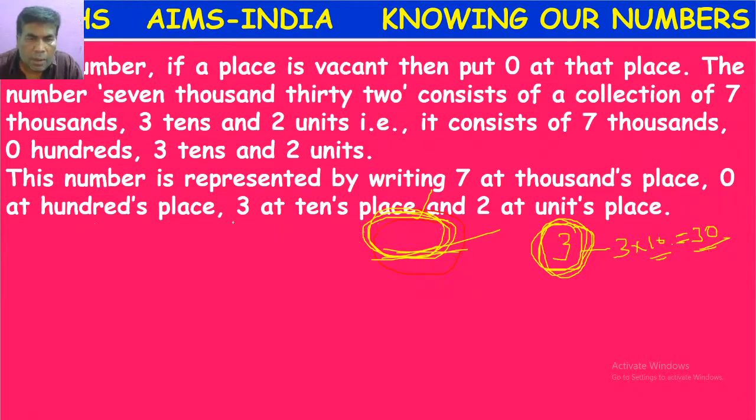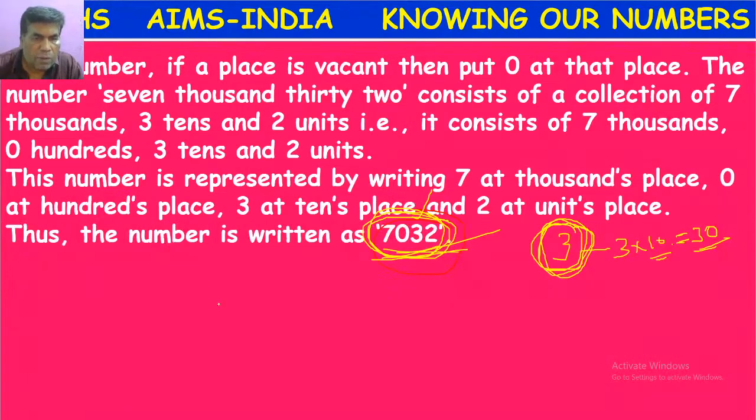Now, come on, tell me, what is the place value of 7? I am asking, what is the place value of 7?